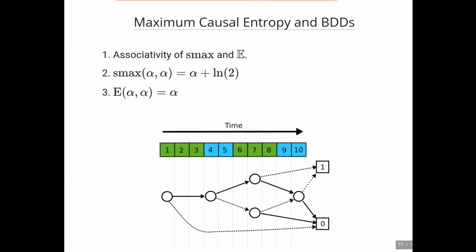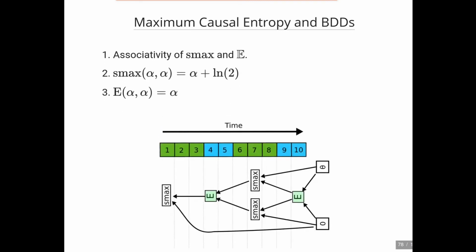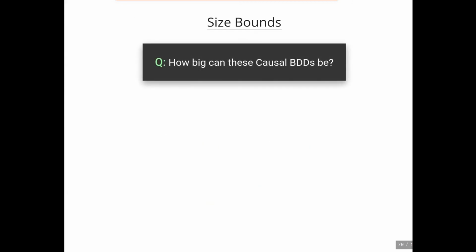This means that if we reinterpret our binary decision diagram as a computation graph, the associativity means that we can split the softmax operation across multiple bits, or the expectation operation over multiple bits, and if we have edges that are skipped over, we simply add a log2 factor for every softmax that's skipped over. Thus, the computation time is linear in the size of the binary decision diagram. A natural follow-up question then is, how big can these causal BDDs be?